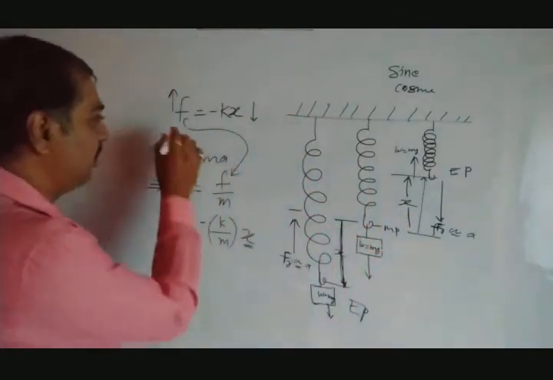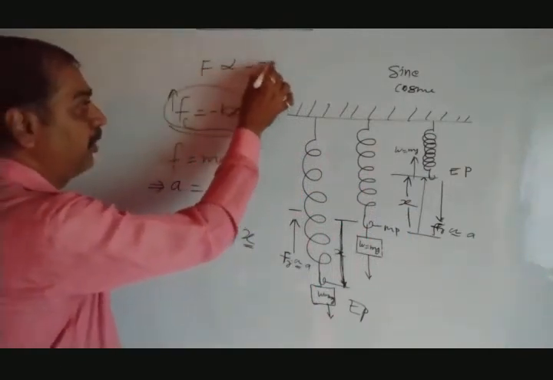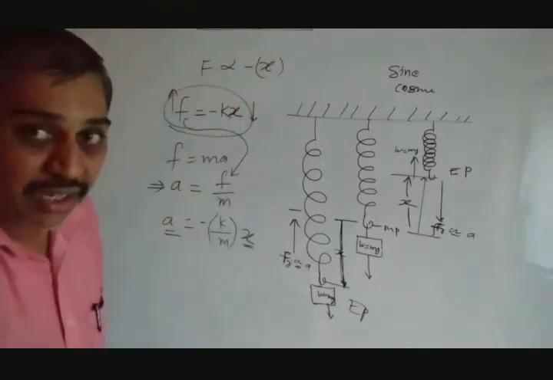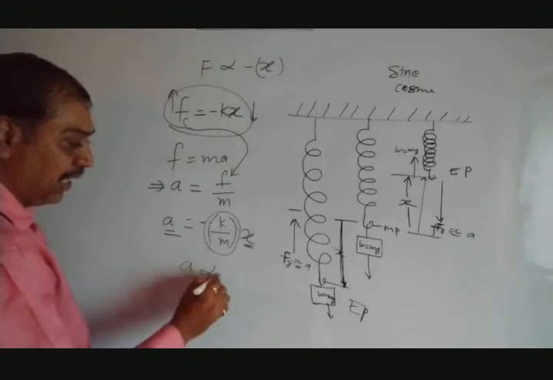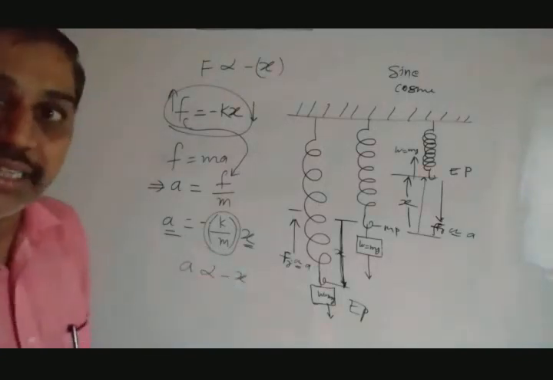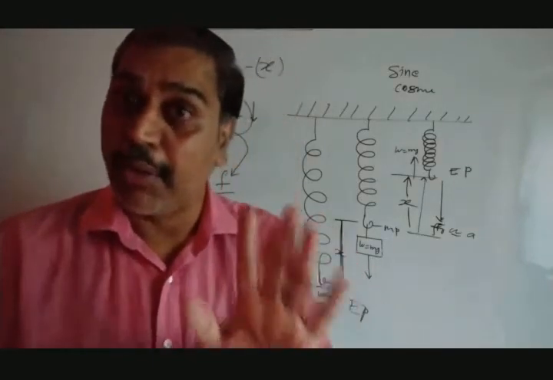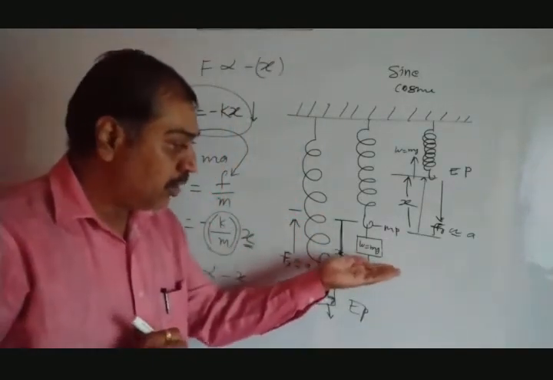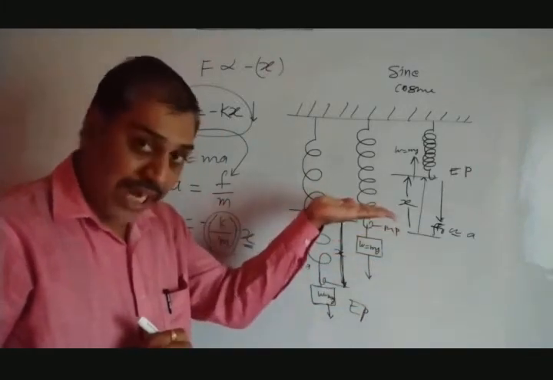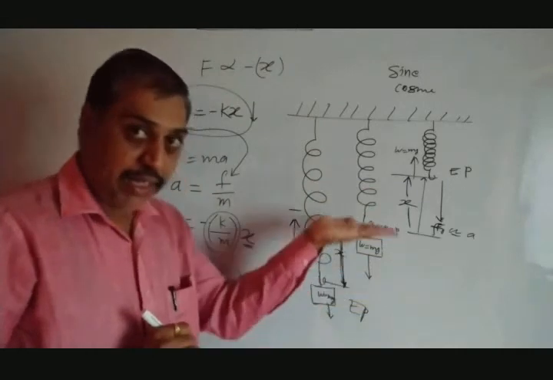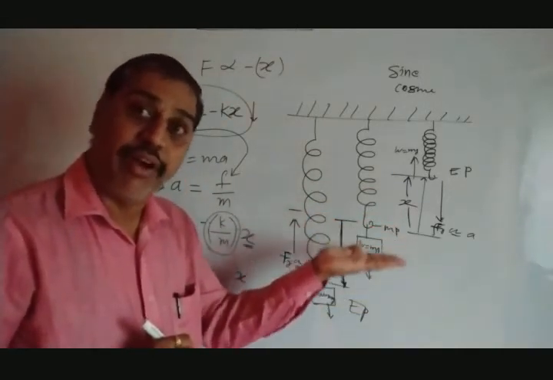Let's see in this equation, k is constant, so we can write F is directly proportional to minus x. Minus shows opposite direction. Same thing here, k by m is constant, so you can write a is directly proportional to minus x. That is the motion performed by a body which is periodic. Periodic means that when we move this weight upward and leave it, it performs to and fro motion. It starts from up, goes down, and comes up again, and whatever time it requires, the same time it requires for the next vibration.